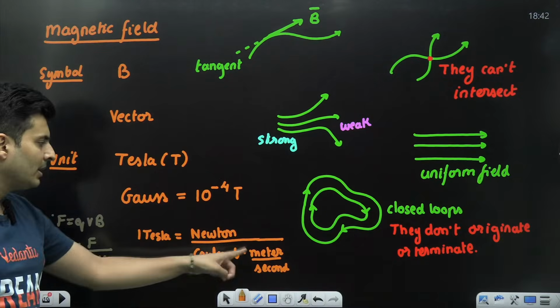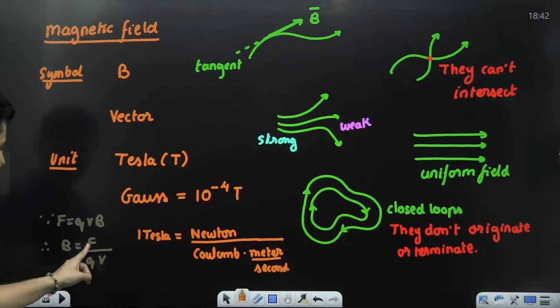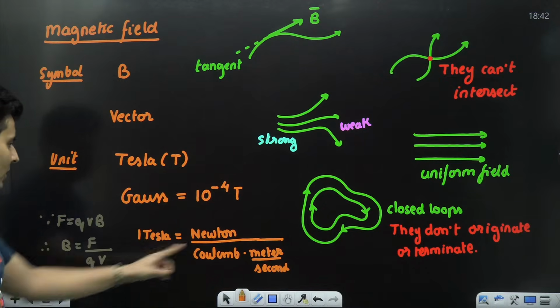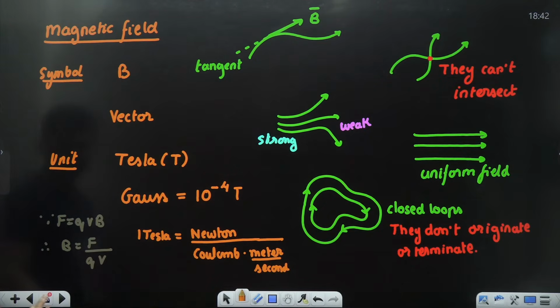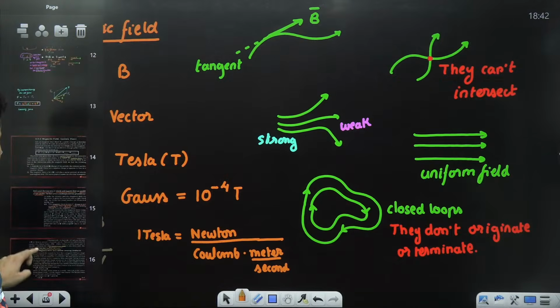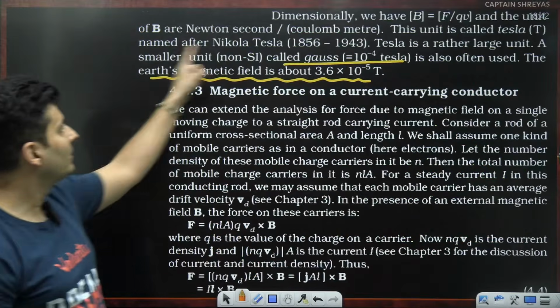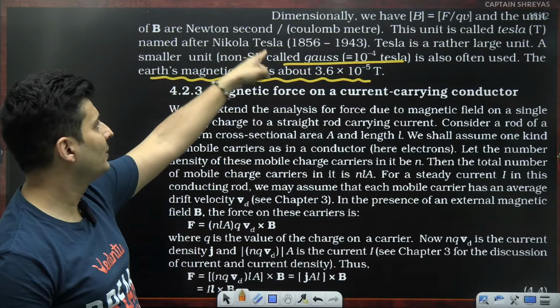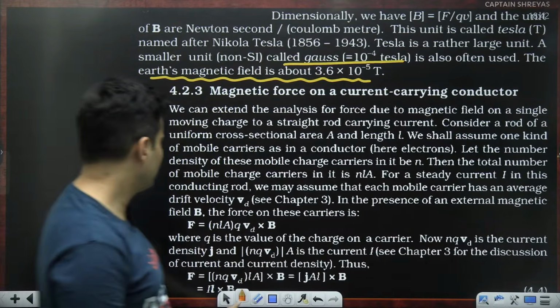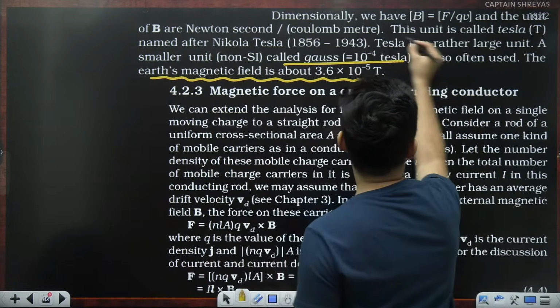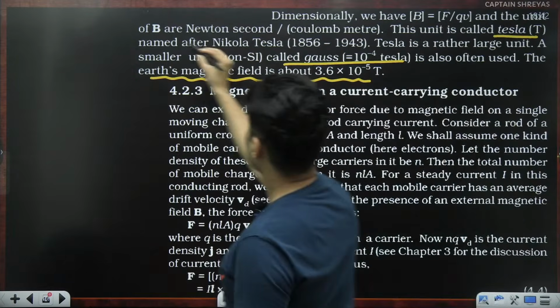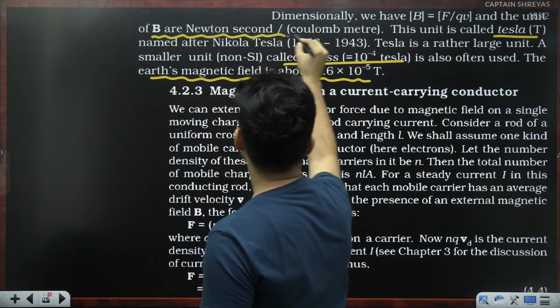So that is the meaning of 1 Tesla. Force is Newton, Q is Coulomb, velocity is meter per second. That's how they define it, and that's exactly what they have done over here. The unit is basically called Tesla, Newton second per coulomb meter.